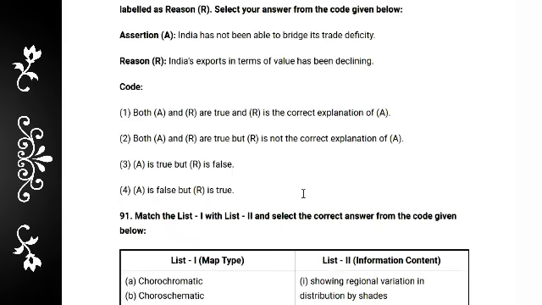Assertion: India has not been able to bridge its trade deficit. This is true. Reason: India's export in terms of value has been declining. No. So the answer is A is true, but R is false. Option 3.